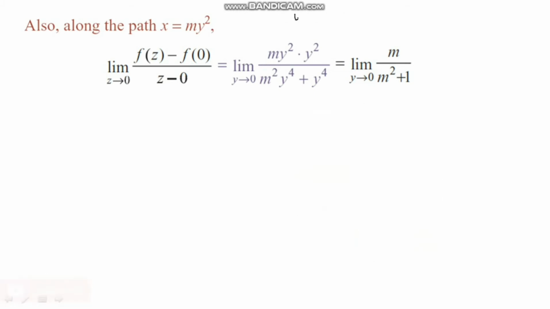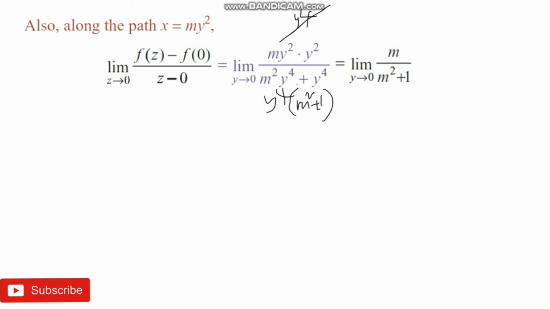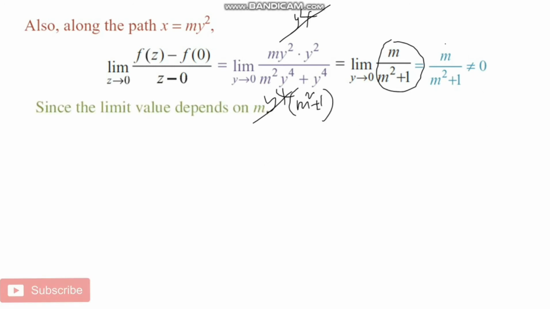This is y power 4, and let us take common y power 4. You have m square plus 1, y power 4 cancelled. We have the resultant function m by m square plus 1, so it is a constant function. m by m square plus 1 is not equal to 0 when m is not equal to 0.